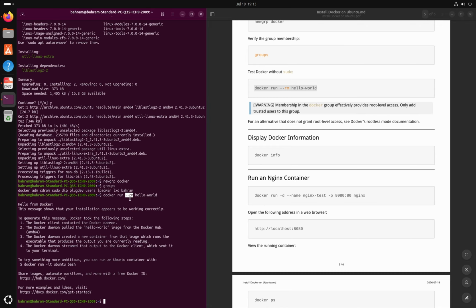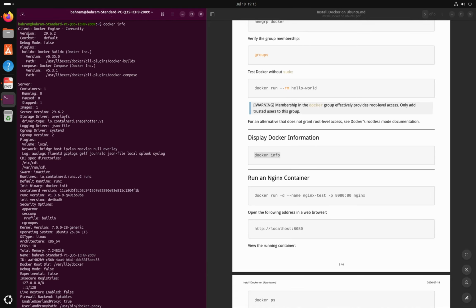Keep in mind that membership in the Docker group effectively provides root level access to the system. Only trusted users should be added to this group. Docker also provides a rootless mode for environments where you don't want to grant this level of access. We can display detailed information about the Docker installation with this command. This shows information about the Docker client, server, storage driver, available resources, installed plugins, and other configuration details.